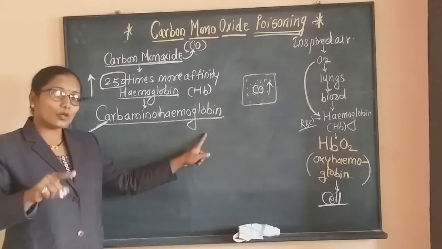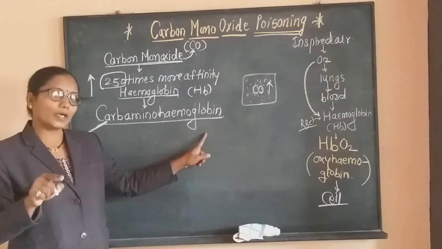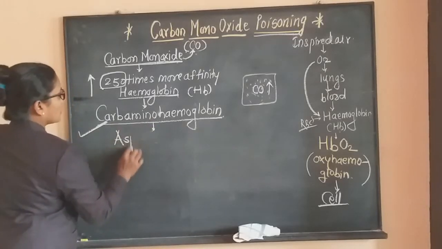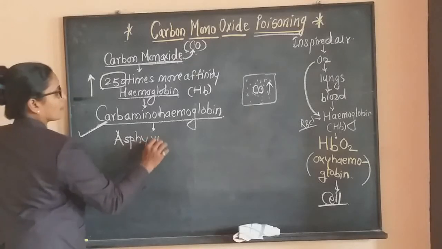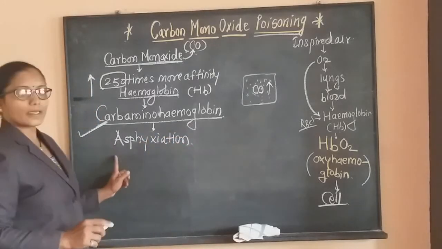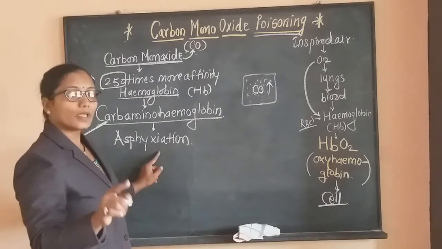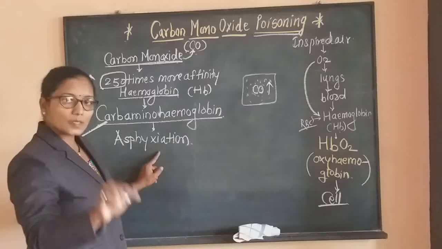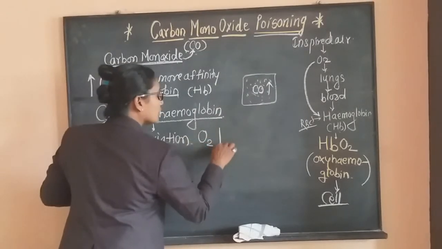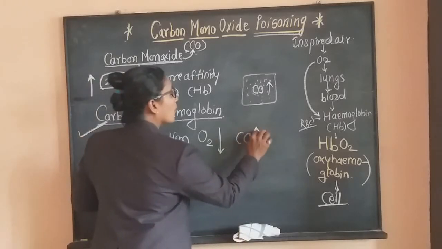When carbaminohemoglobin is formed in higher amount in our blood, the person suffers from asphyxiation. Asphyxiation is a condition in which the person's blood has less oxygen and more CO.